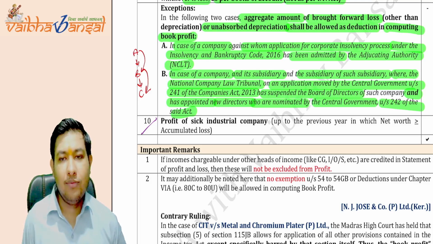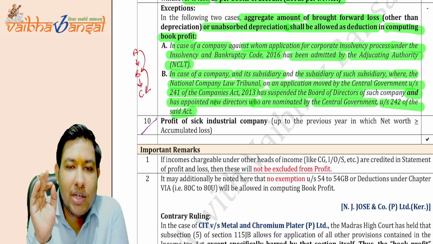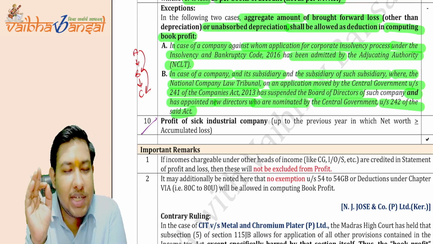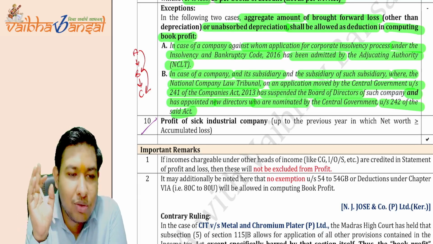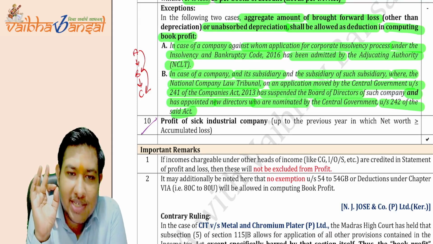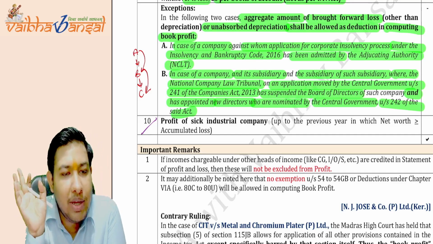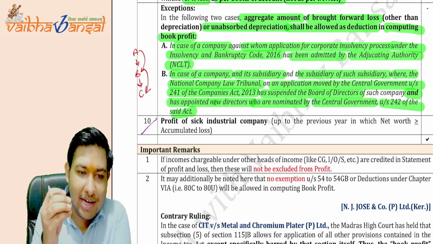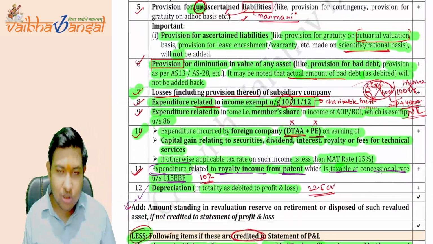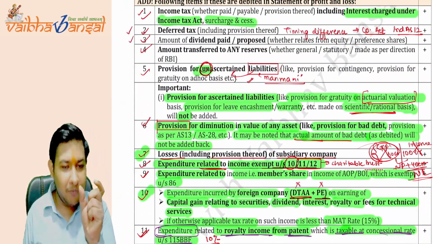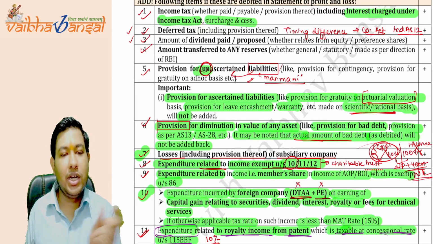Now coming to the point number 10. What is the point number 10? Point number 10 is introduced to give the benefit to the sick industrial company. The government wants the revival of the sick industrial company, so they came up with the 10th point. They said the profit portion will not become the part of the MAT. Whatever additions or subtractions we have studied, these portions will become the part of the MAT. But while computing the MAT portion, while computing the book profit, you will reduce the profit earned.